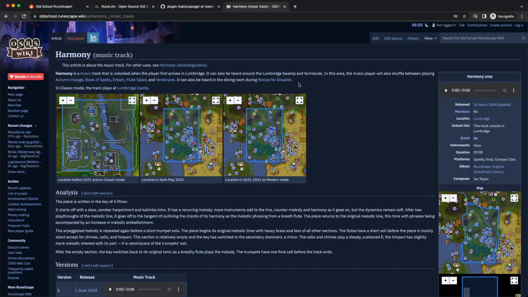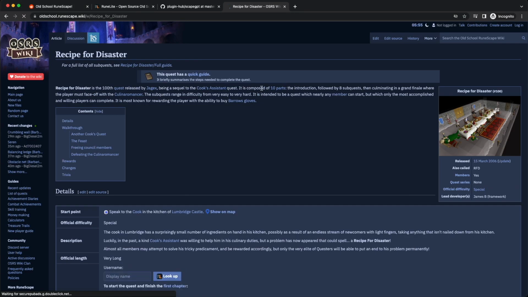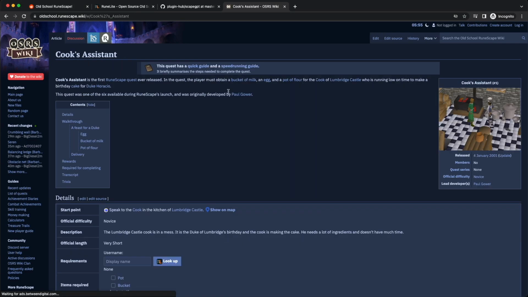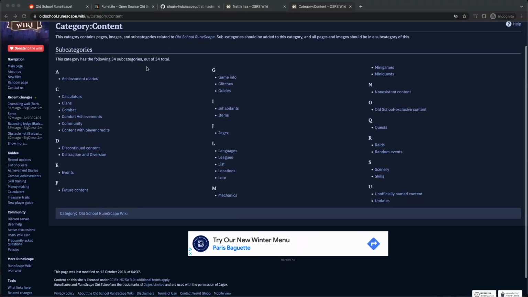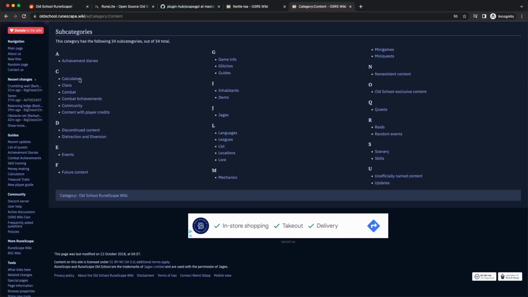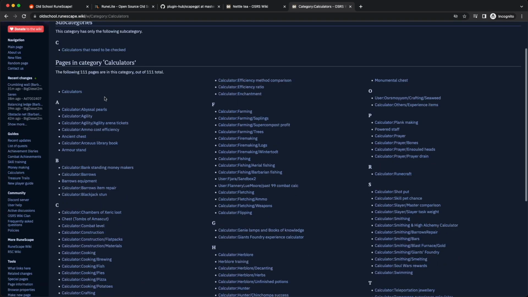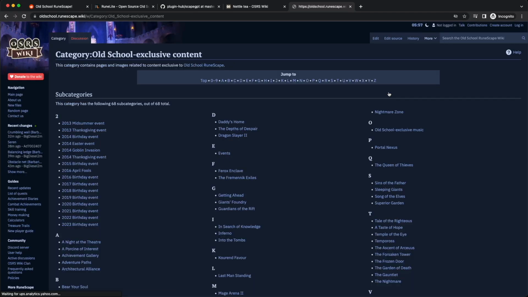Well, my first theory was that every single article is probably connected to at least one other article, so they make this giant web of articles. And if I just did some sort of graph search starting from one article, I could eventually find every other article that way. But then I found this page and it just had all the categories, and within each category you could click around and find the subcategories, eventually finding all the pages under a specific subcategory. And so it ended up just being as simple as creating a crawler to go across the categories.